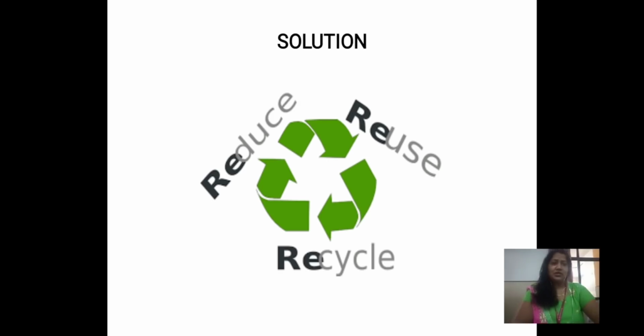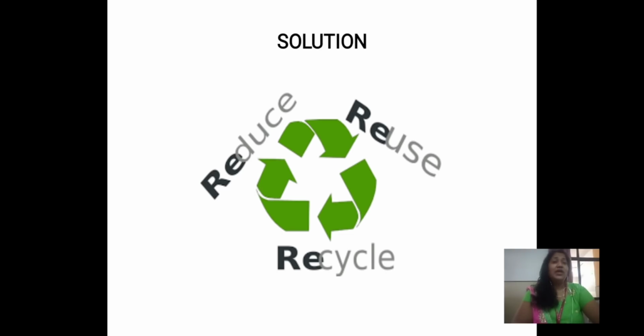Well, the solution that we present over here and the whole world presents is reduce the use of these kinds of items, reuse certain items, and all the items that are recyclable, we can recycle them. For example, we can reduce the use of plastic and paper.